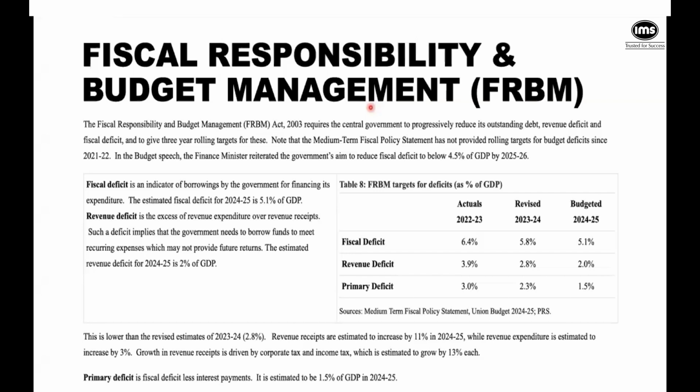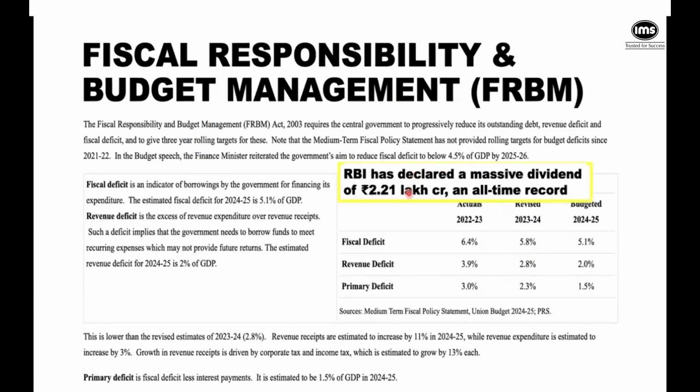Even our finance minister did recognize that they would like to bring down the fiscal deficit to 4.5 by 2025-26. As of now, till a couple of days ago, we were told the fiscal deficit is 5.8, but we were happy to know that the RBI has actually given a huge dividend to the government, and so it has come down to 5.1%. So the fiscal deficit is all of the revenue and all of the expenditure, net, right?